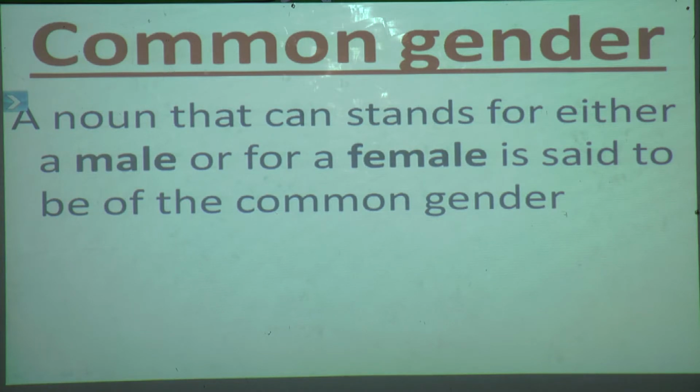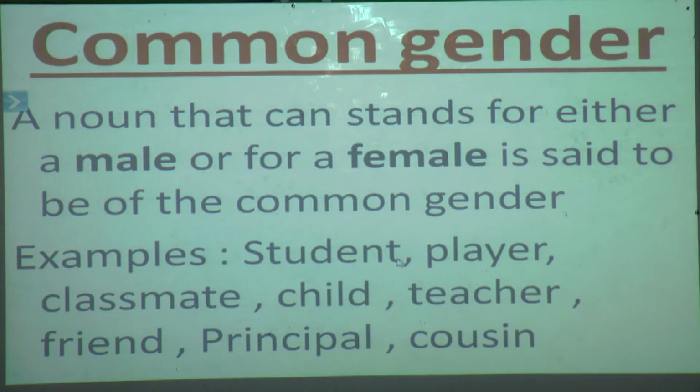Students, keep in your mind, in common gender what will come? Both the male and female. We'll see the example. Student. Why student? When I say student, a student may be a male student or a female, a girl student or a boy. If I say player, a player may be a boy also, a girl also. Classmate, child, teacher, friend, principal and cousin. So these all come under common gender. Here we can see that either a male or a female, it is said to be of the common gender.